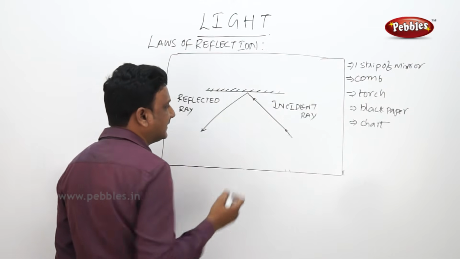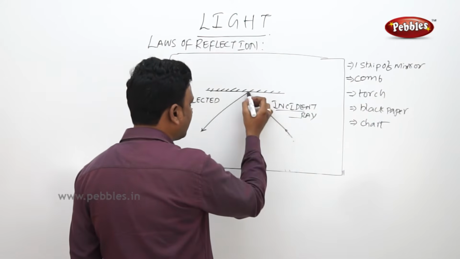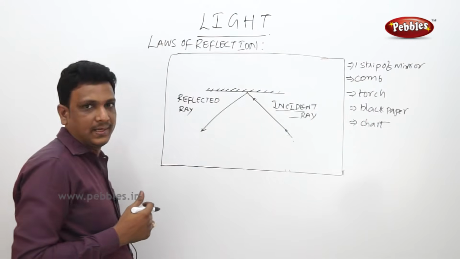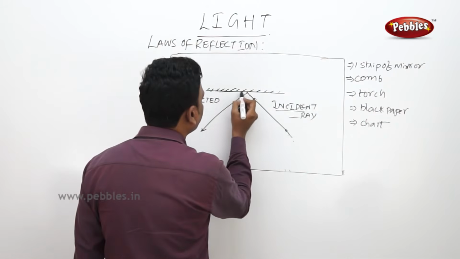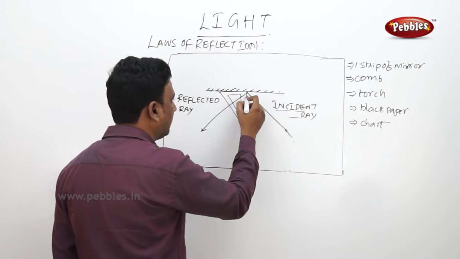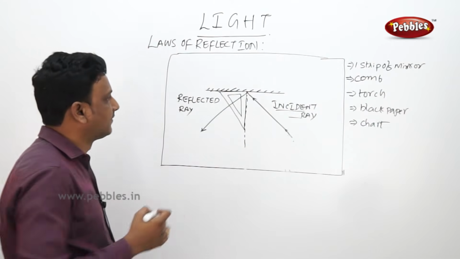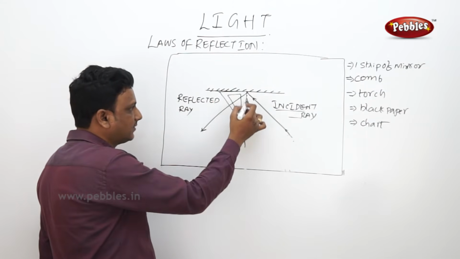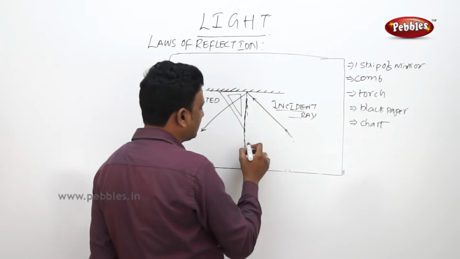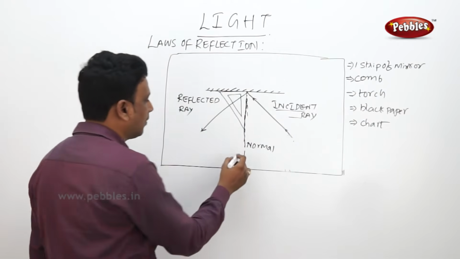This is the ray of incidence. This is the incident ray. From the source of light, the ray travels here, it hits the mirror and is reflected here. This is the reflected ray. Now, with the help of a set square, take a set square like this. Now you draw a line which is making 90 degrees with the mirror, the surface of reflection. So here you see that at 90 degrees you draw a line. This line is called the normal.